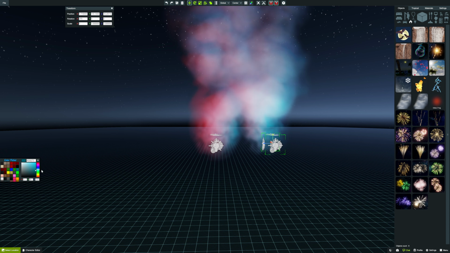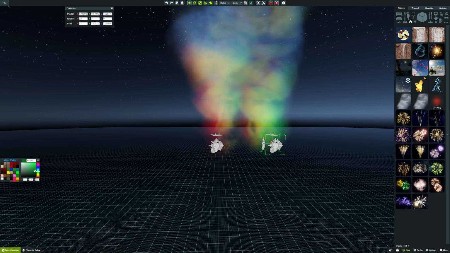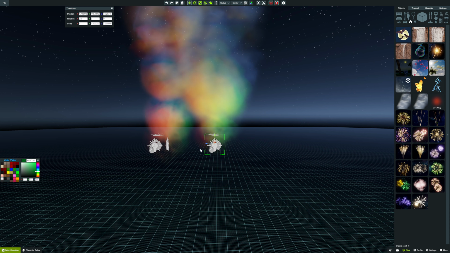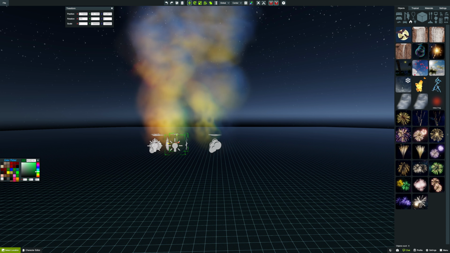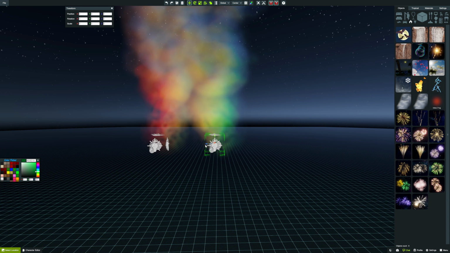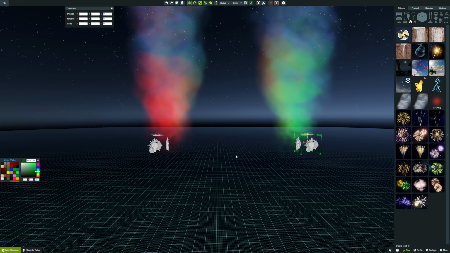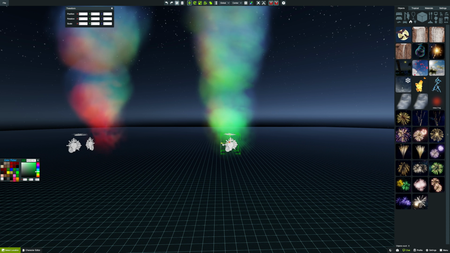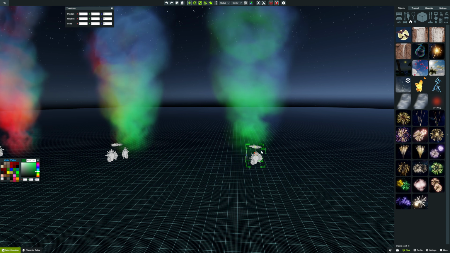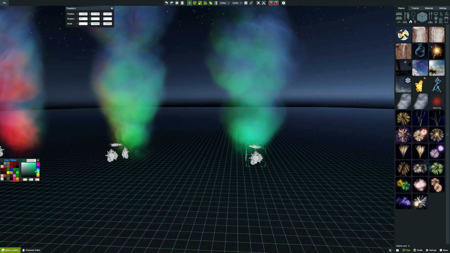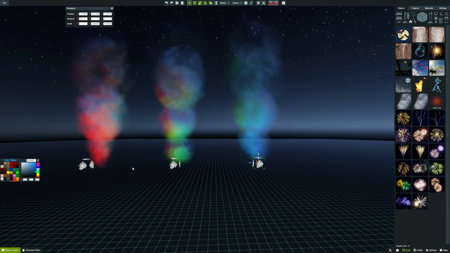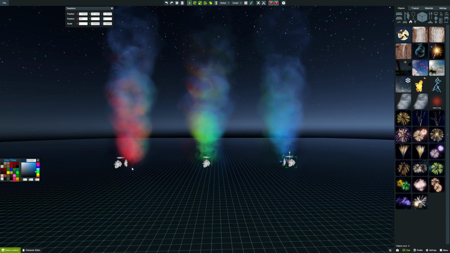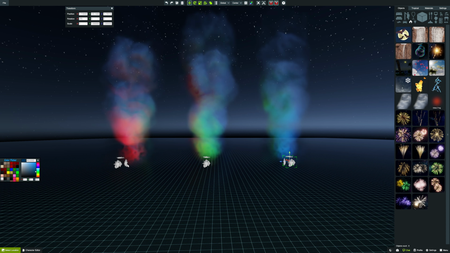Let's make green. And you'll see that the smoke is kind of jumbled up with the other one, so I'm going to move it farther away. Boom. And you got green smoke. Then you can copy again and change the color again to blue smoke. And this is a really simplified way of making colored smoke.